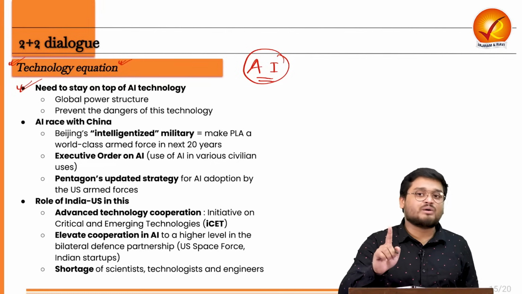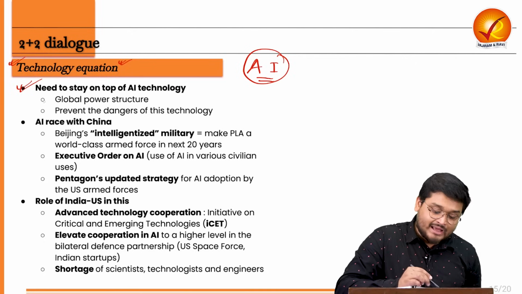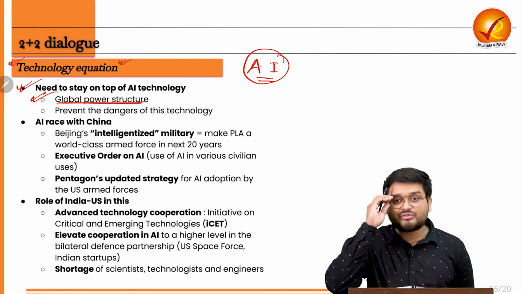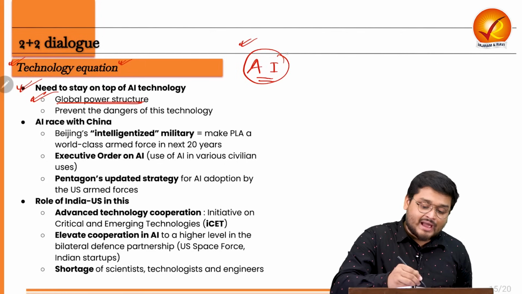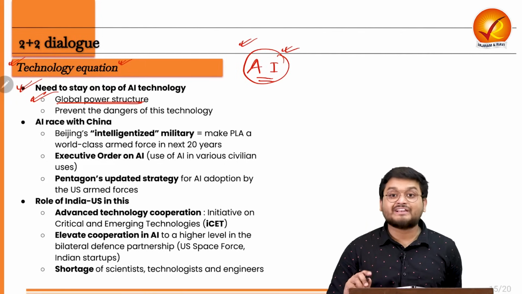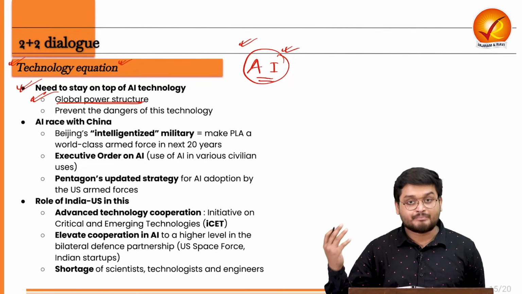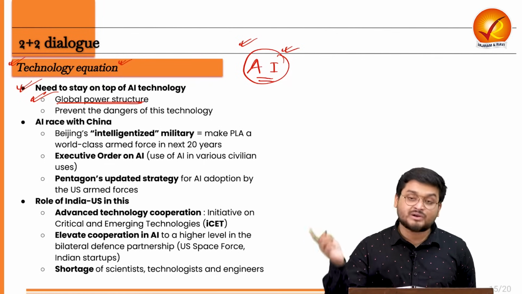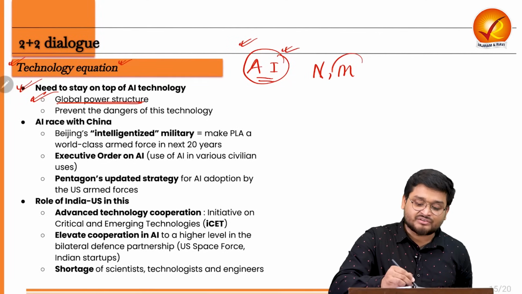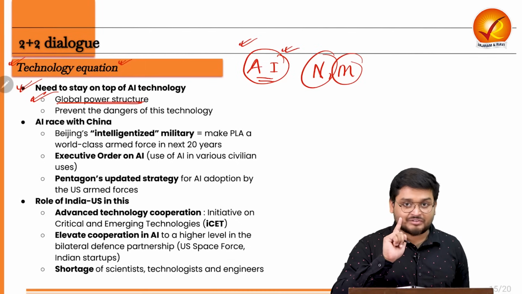So staying on top of any technology is the most important priority of any nation, and also because it will be about the global power structure, because you have to understand AI has the potential to totally transform the world. It is making the life easy of various day-to-day people, the firms and industries, but most importantly for nations, for militaries, AI can be used to enhance military capabilities, right?